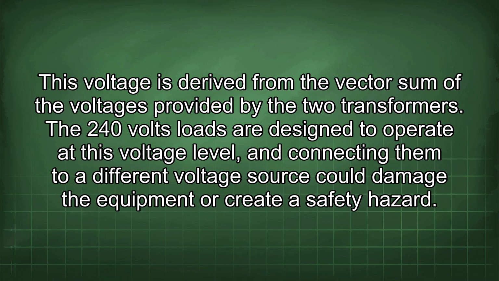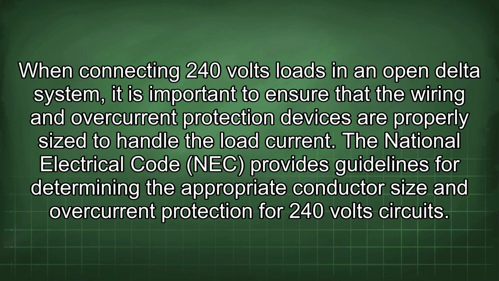The 240 volts loads are designed to operate at this voltage level, and connecting them to a different voltage source could damage the equipment or create a safety hazard. When connecting 240 volts loads in an open delta system, it is important to ensure that the wiring and overcurrent protection devices are properly sized to handle the load current. The National Electrical Code (NEC) provides guidelines for determining the appropriate conductor size and overcurrent protection for 240 volt circuits.